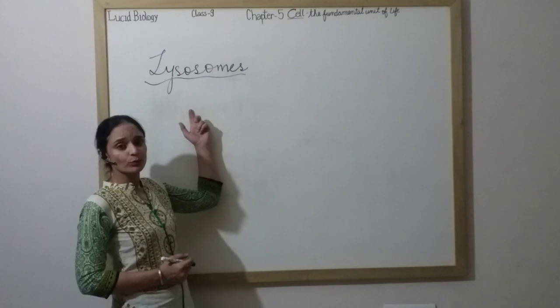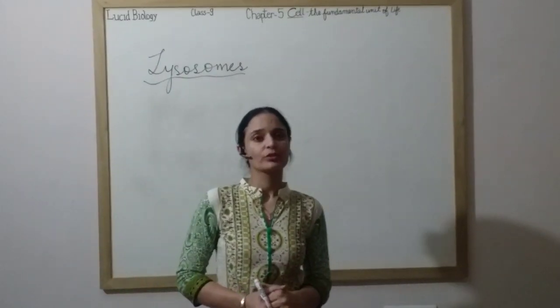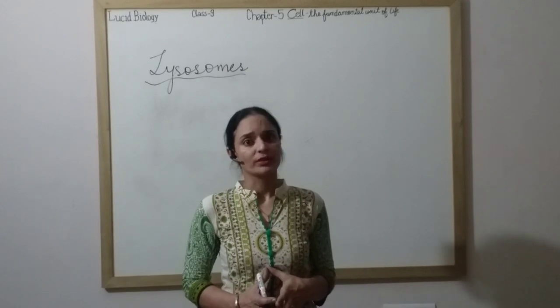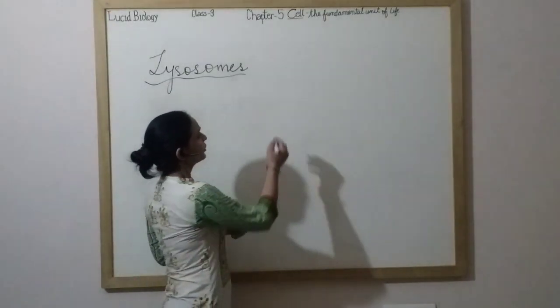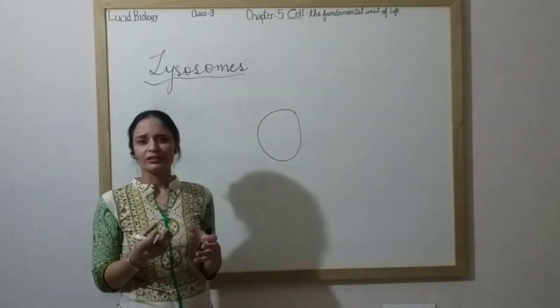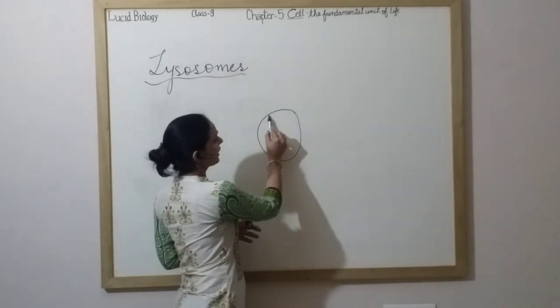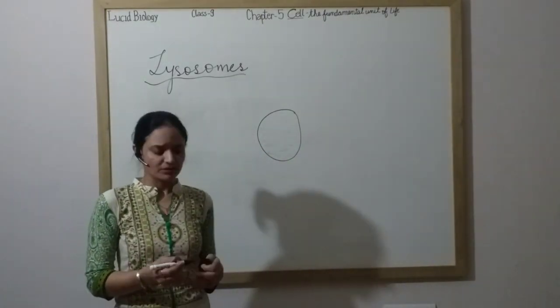Lysosomes are tiny spherical structures distributed in the cytoplasm. Lysosomes are basically unit membrane bound structures. They have a single layer. They're just spherical, tiny ball-like structures, and they have very powerful digestive enzymes present in them.